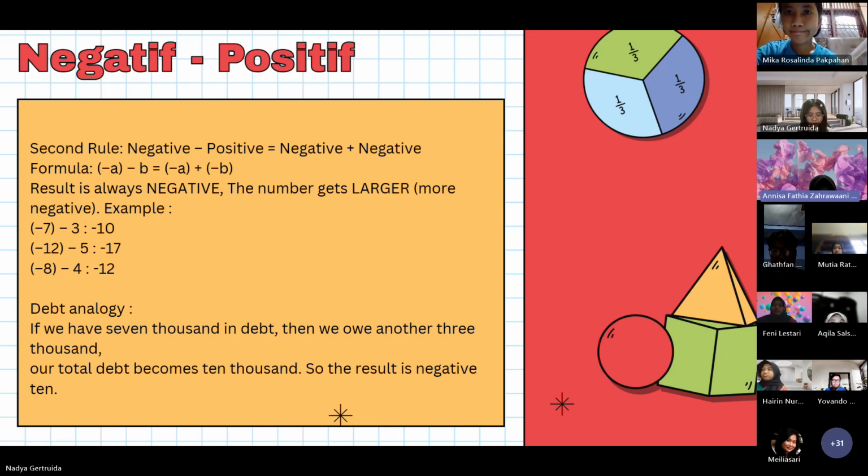Use the debt analogy. If we have 7,000 in debt, then we owe another 3,000. Our total debt becomes 10,000. So the result is negative 10. So the point is, negative subtracted by positive results in a negative number and the value gets larger in magnitude. This is like adding to a debt burden. The more debt, the more negative the value. Next.